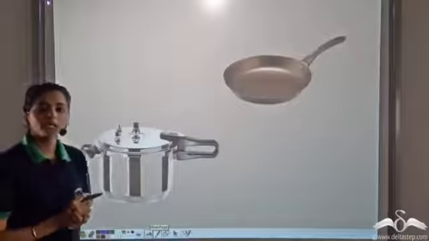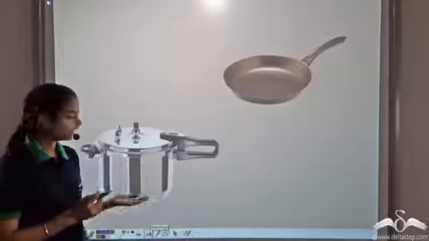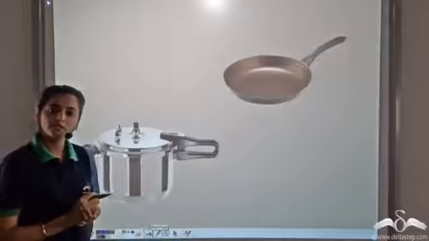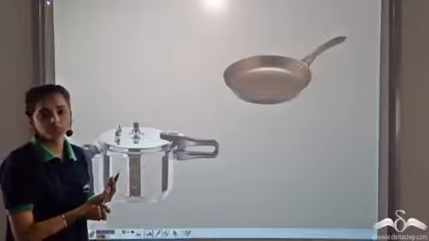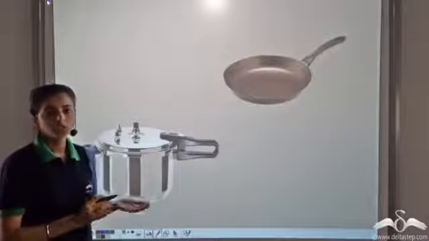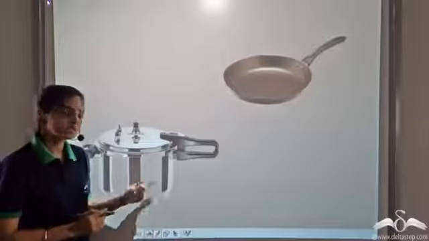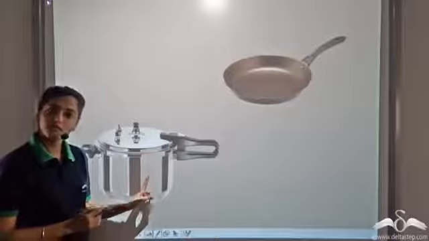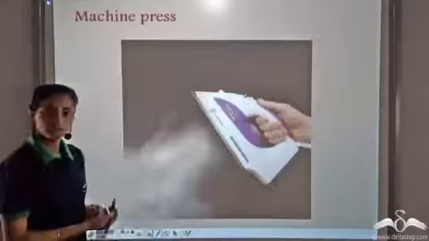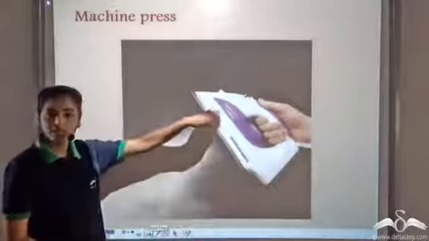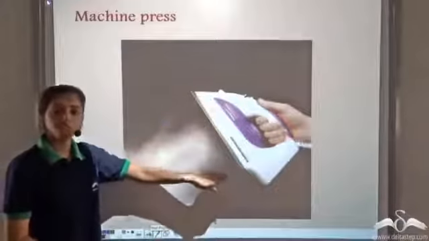Now the utensils that you use for cooking. These are steel or iron utensils. Why do we use metallic utensils? Because they have to transfer heat to the raw vegetables that we keep inside. So they easily transfer the heat to the raw vegetables inside, and this is how cooking takes place. Similarly, the base of the press, it is made up of iron metal.